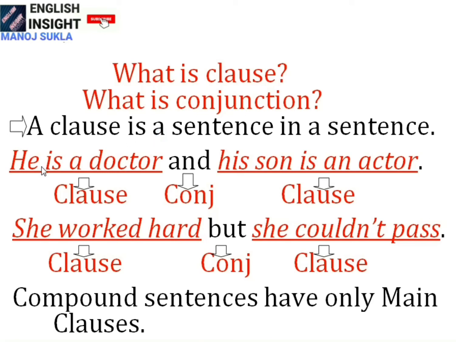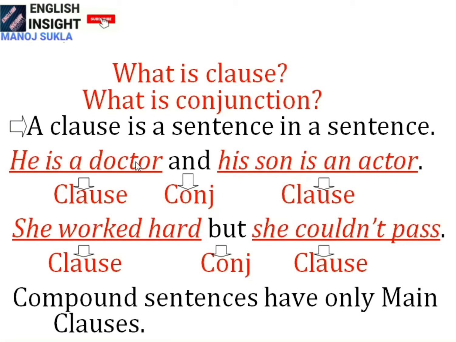Okay, we'll see all these examples. He is a doctor and his son is an actor. It's a long sentence. It's a sentence. But what are the clauses here? What is the clause here? He is a doctor, it's a clause. His son is an actor, this is another clause.